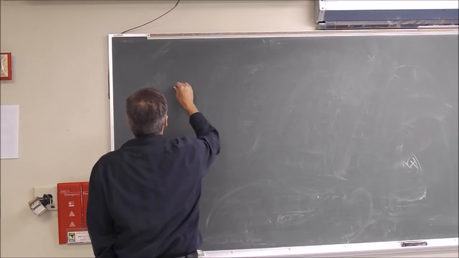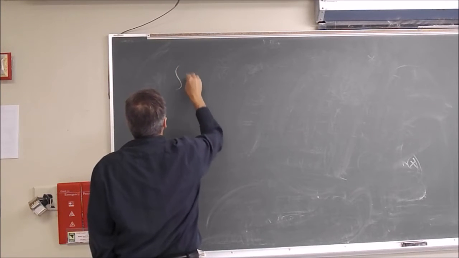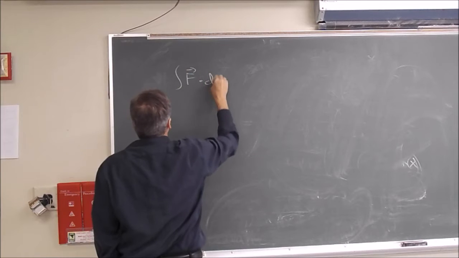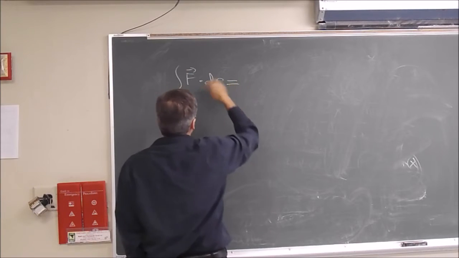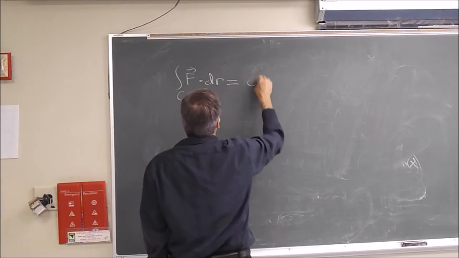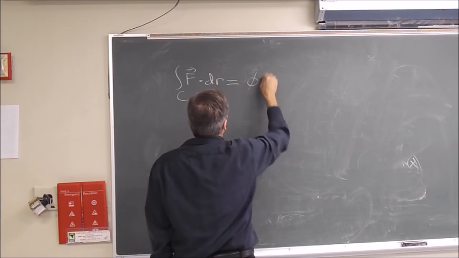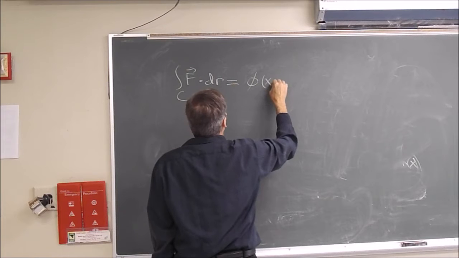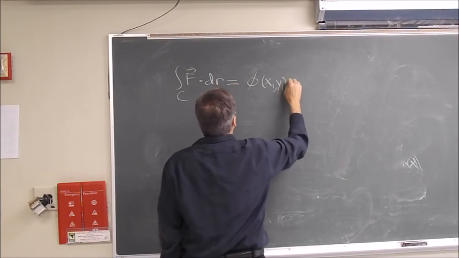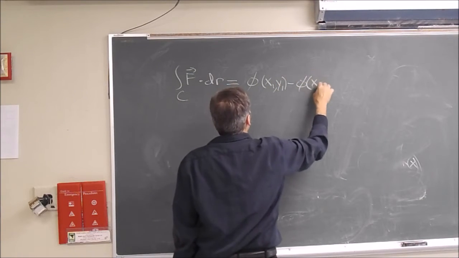But the theorem said this: the line integral of a conservative vector field, F dot dr, along a piecewise smooth curve C with the gradient of f being continuous, was phi at the final point minus phi at the initial point. What does that imply?